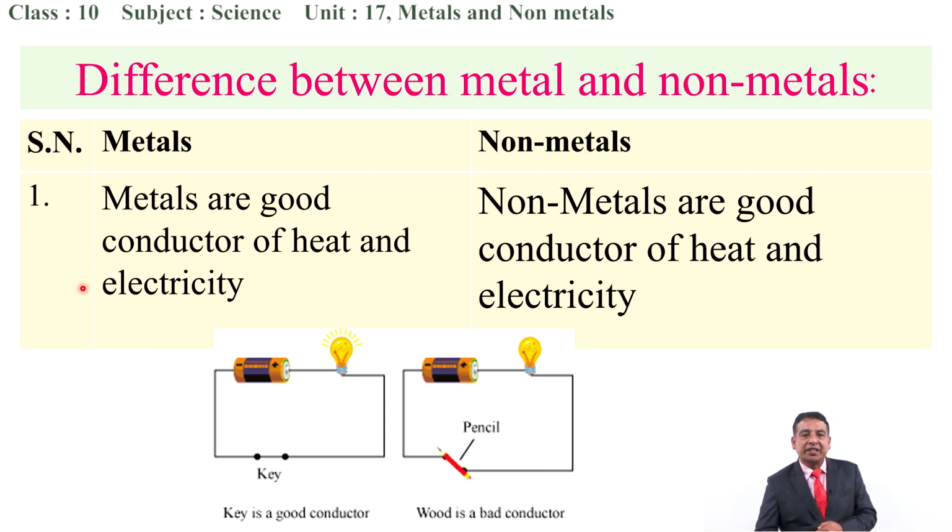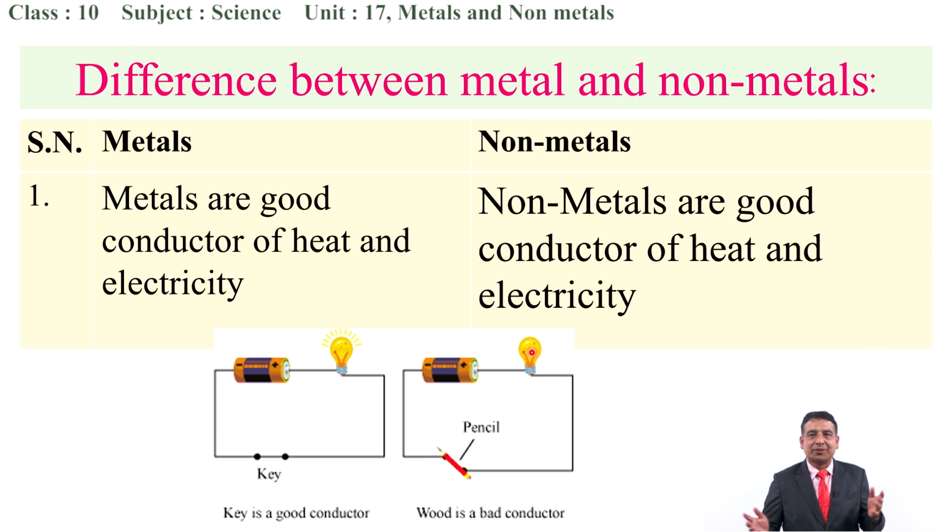Here you can see in the column of metals, metals are always good conductors of heat and electricity. You can see here the key has been kept in the middle of the wire, so the bulb has been lit. If you put a pencil, does the bulb glow?